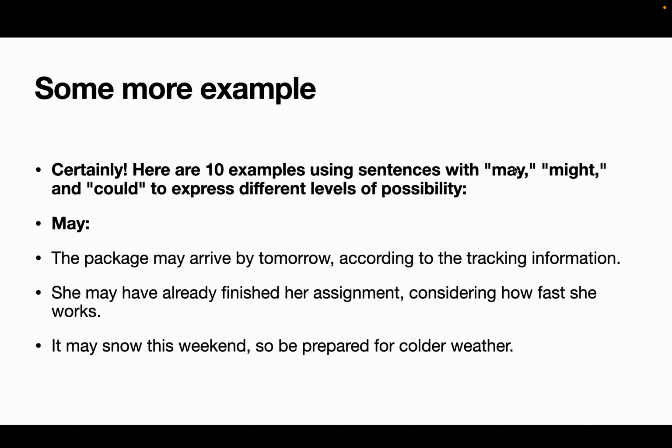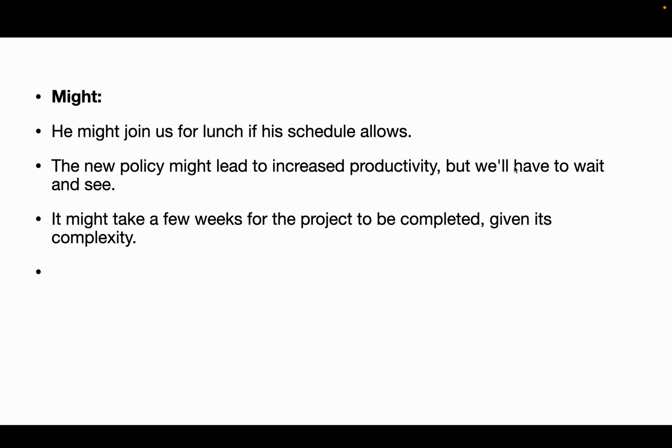Okay, some examples. Here are example sentences with may, might, and could expressing different levels of possibility. May: the package may arrive by tomorrow according to the tracking information. She may have already finished her assignment. Consider how fast she works. It may snow this weekend, so be prepared for colder weather. Might: he might join us for lunch if his schedule allows. The new policy might lead to increased productivity, but we all have to wait and see.